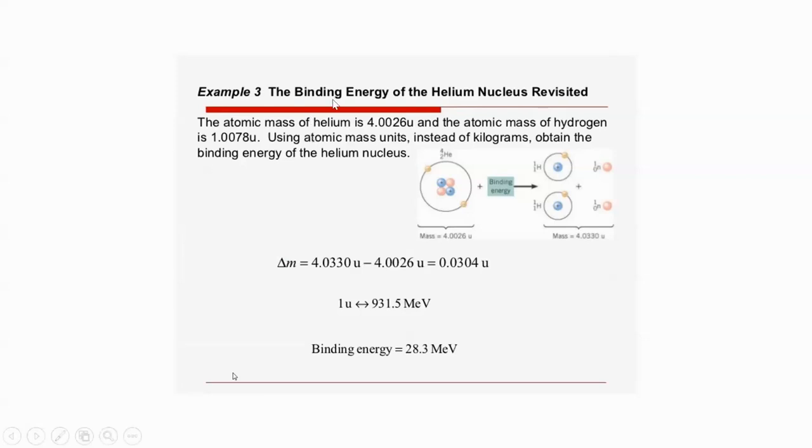So this is one of the examples: the binding energy of the helium nucleus. The atomic mass of helium atom is 4.0026 AMU, and the atomic mass of hydrogen is 1.0078 AMU. So using atomic mass units instead of kilograms, obtain the binding energy of the helium nucleus.